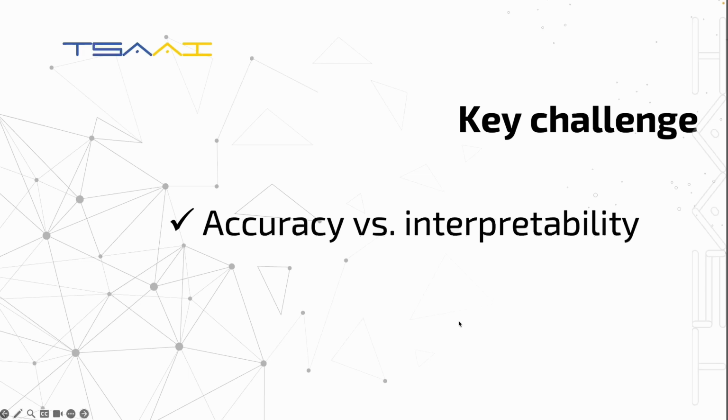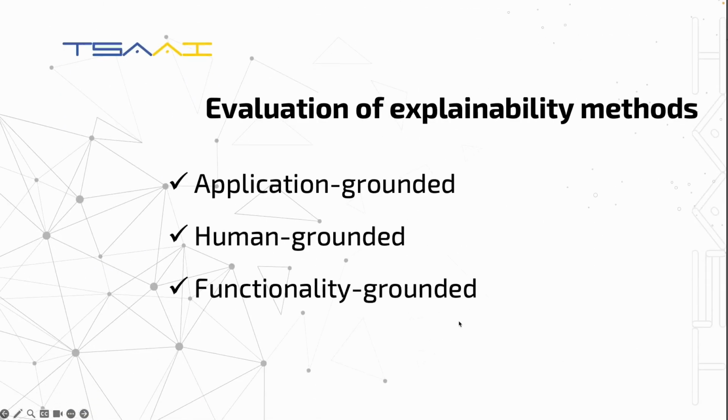One key challenge in explainable AI is balancing accuracy and interpretability. More complex models, like deep neural networks, tend to be highly accurate but hard to explain. On the other hand, simpler models like linear regression or decision trees are easier to explain but might miss out on complex patterns. Finally, let's talk about how we evaluate these explainability methods.